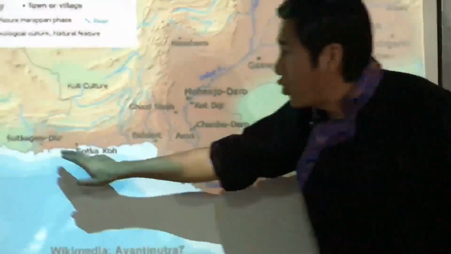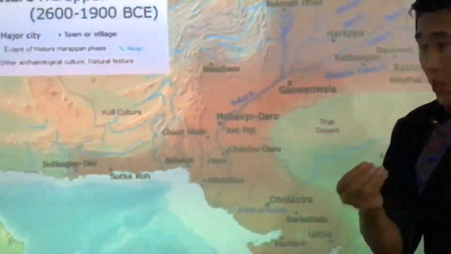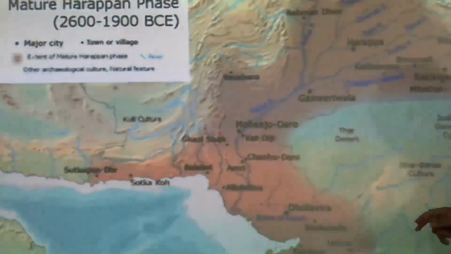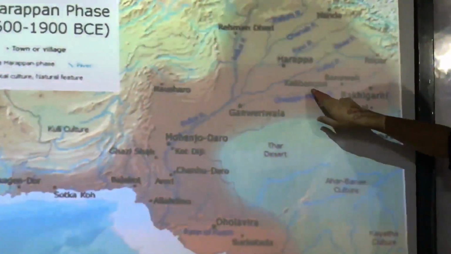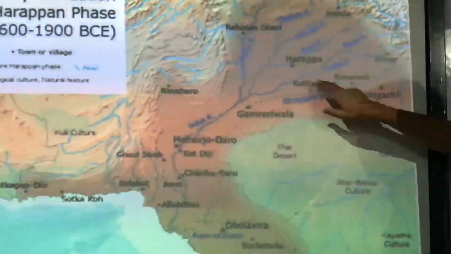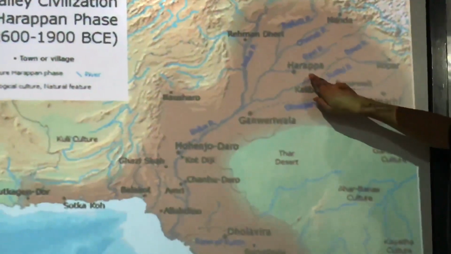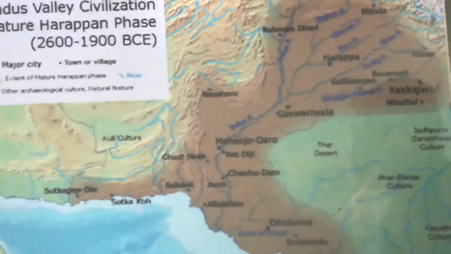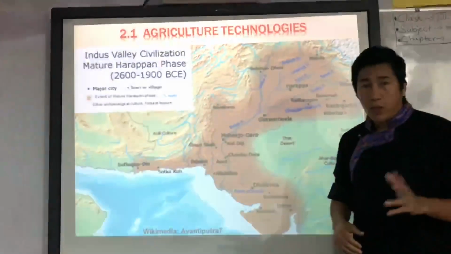Then Shortugai in Afghanistan, where the trace of canal was found. Then we have Kalibangar in Rajasthan, where we found the trace of agriculture in the field. Then Harappa, the first site to be discovered. Then we have Mohenjo-daro. These are the different major Harappan sites that you need to know. Understood? Okay.